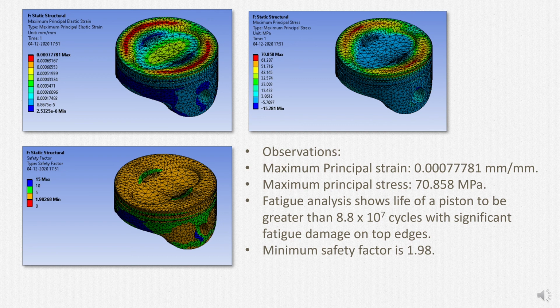By learning from observations of analysis of iteration 1 and 2, piston of iteration 3 was designed. Analysis of third iteration showed that its stress and strain developed are not too high and factor of safety obtained was also good.